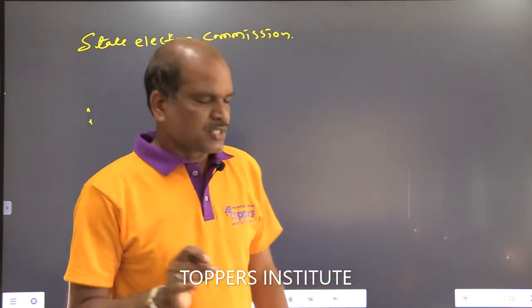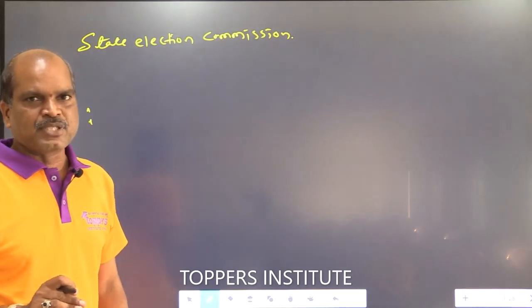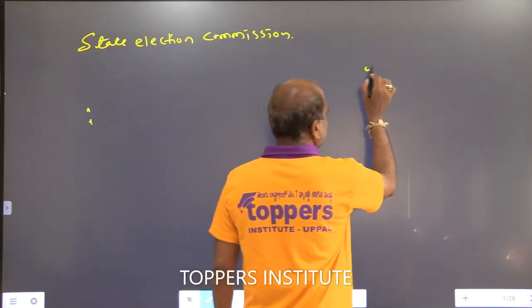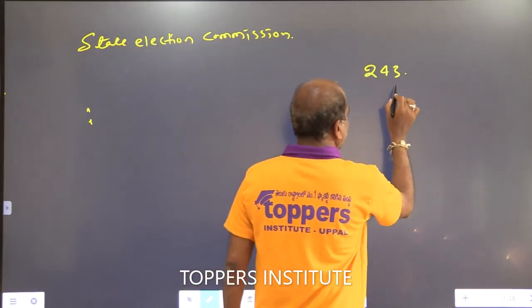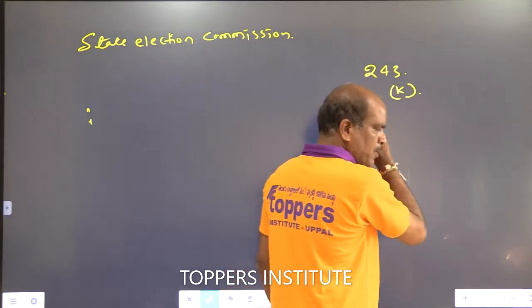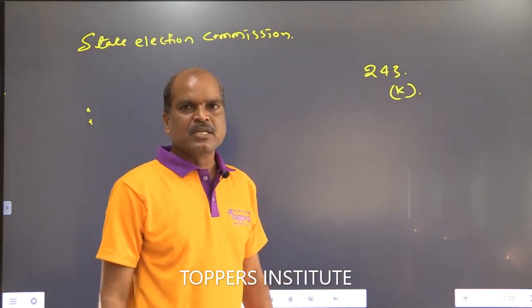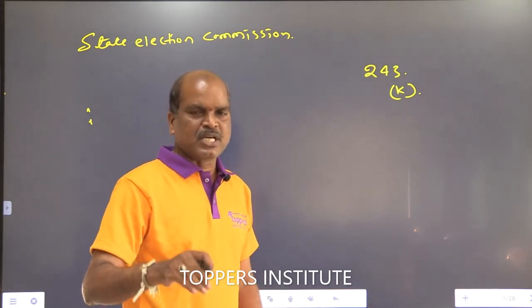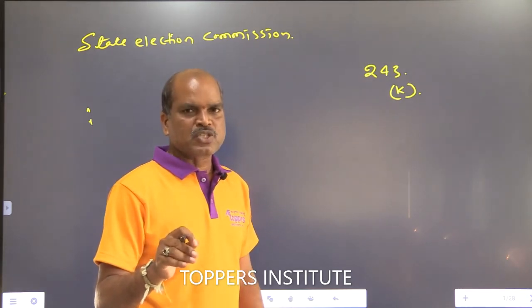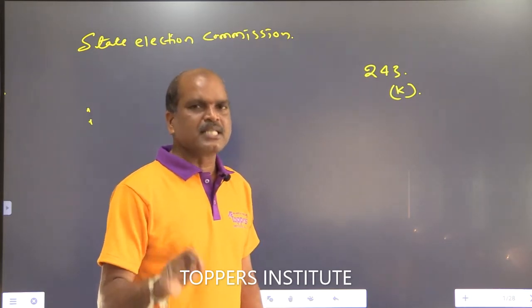State local body elections are conducted by the Election Commission of the respective state. Already I told you which article explains the State Election Commission: Article 243 K. According to the 73rd and 74th Constitutional Amendment Acts, a separate State Election Commission was formed. The main responsibility of that State Election Commission is to conduct local government elections properly.